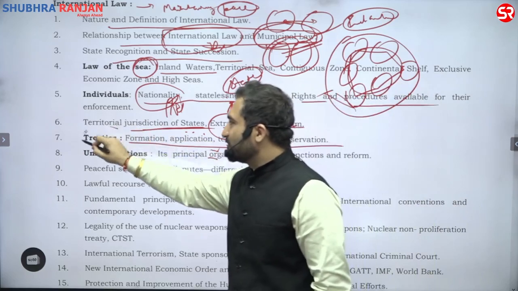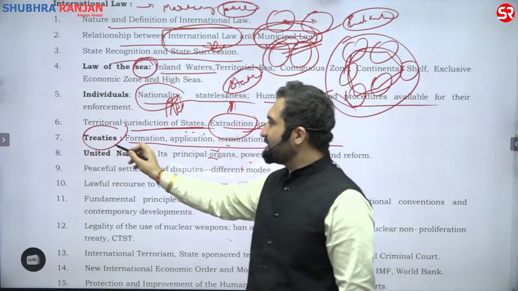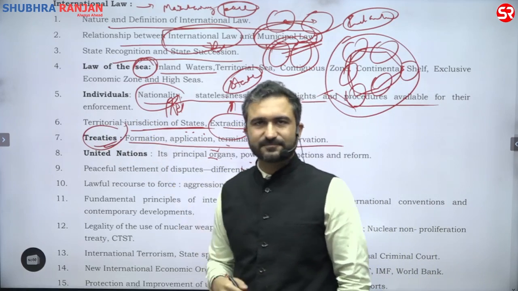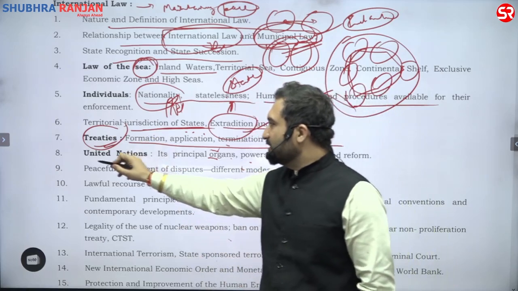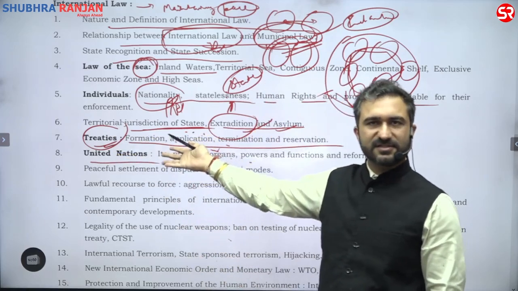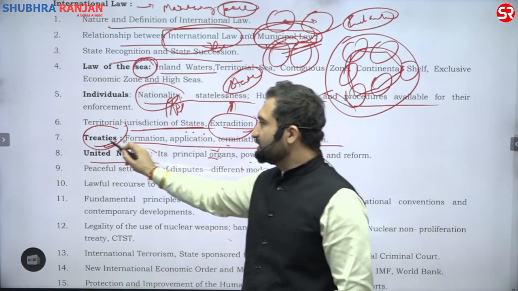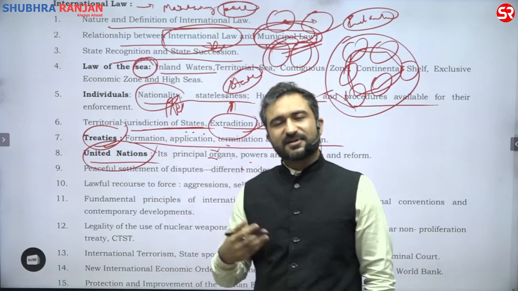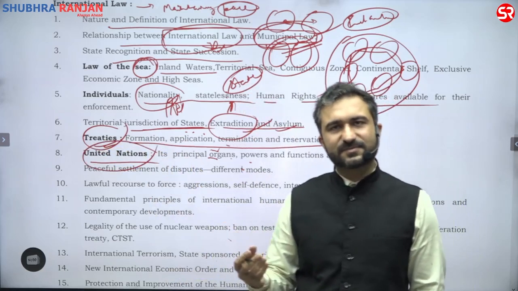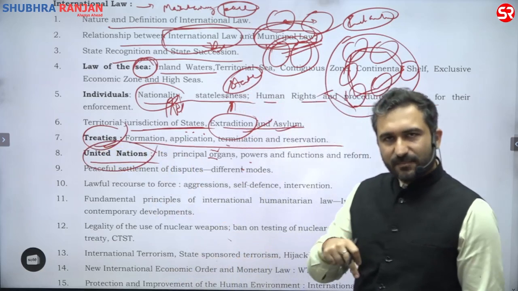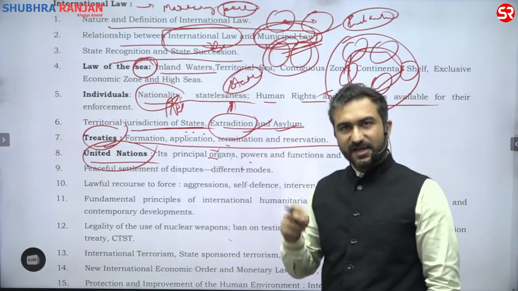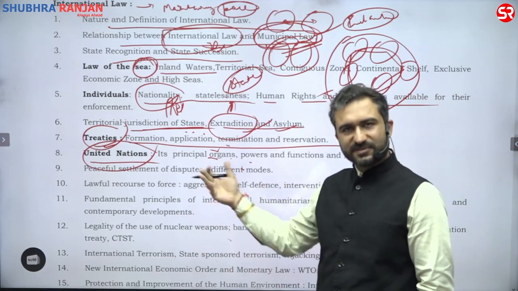If you understand what is the law of contract, you will very easily understand what is a treaty. Interrelated. See, United Nations. What is the role of United Nations? Why do you create this body, this legal entity? It is an international legal entity. It is responsible for several things. Primarily, it is responsible to keep peace between the countries who are members and also who are not members. We will see the aspects.